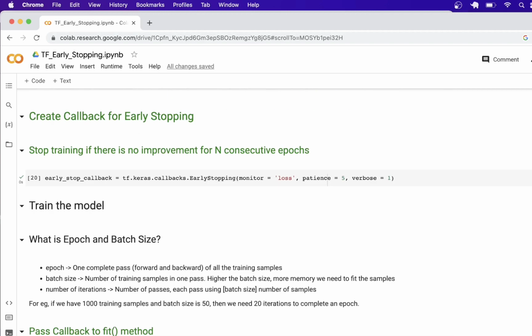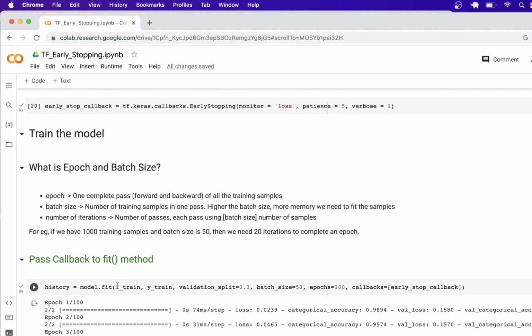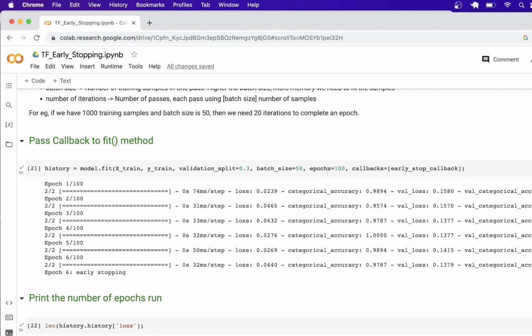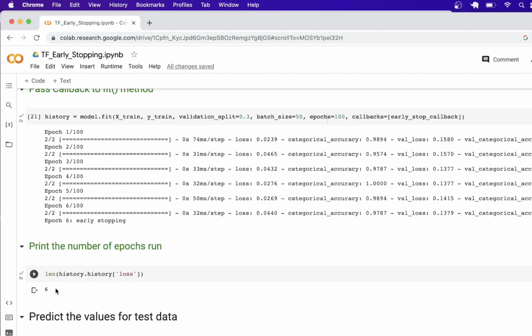While training the model, in the fit method, we can pass the callback. We can see that we are passing the early stop callback. We still have 100 epochs mentioned here. When we run this, let us see. Wow, we can see here that it actually stopped at 6 epochs, and it gave the information that it's early stopping. If we print the length of the history, we can see it is 6.